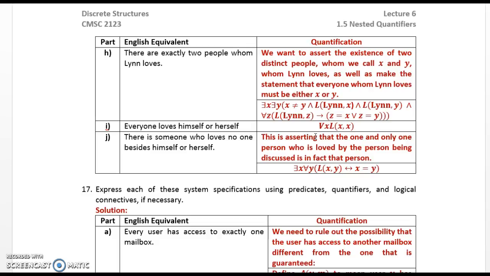Everyone loves himself or herself. For all x, L of x x. There is someone who loves no one besides himself or herself. This is asserting that the one and only one person who is loved by the person being discussed is in fact that person. There exists x for all y, L of x y if and only if x equals y.